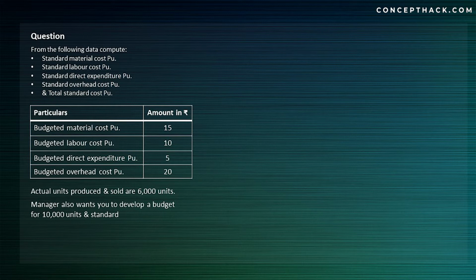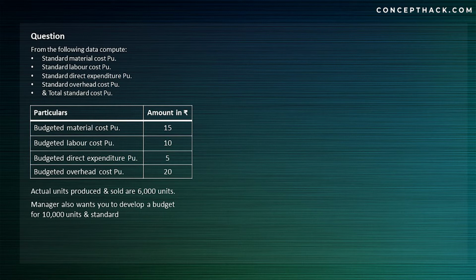So budgeted raw material cost is rupees 15 per unit. Budgeted labor cost is rupees 10 per unit. Budgeted direct expenditure is rupees 5 per unit. Budgeted overhead cost is rupees 20 per unit. Actual units produced and sold are 6,000 units. So manager also wants you to develop a budget of 10,000 units, and they also want you to calculate the total standard cost.